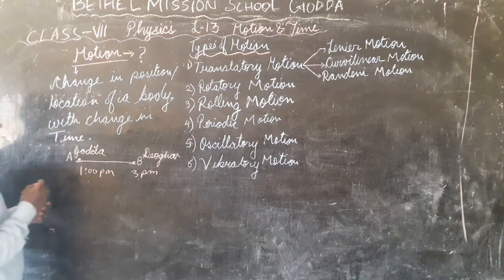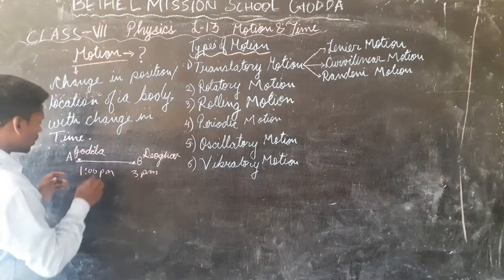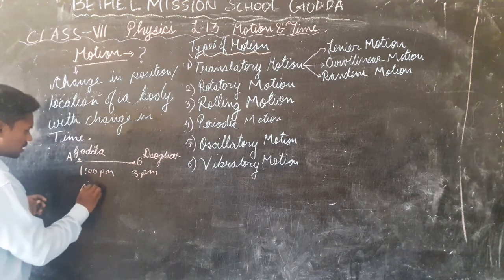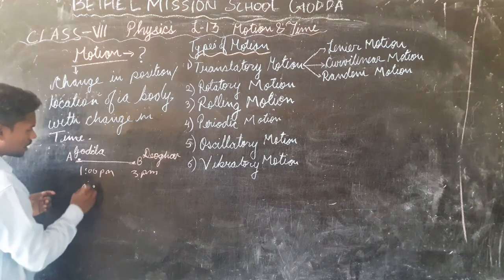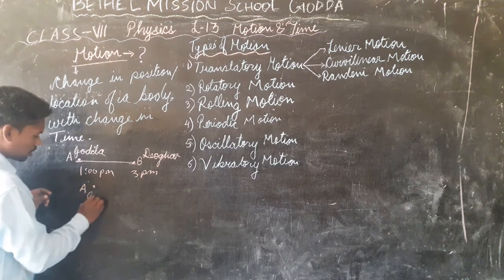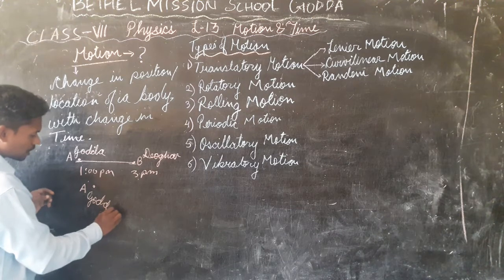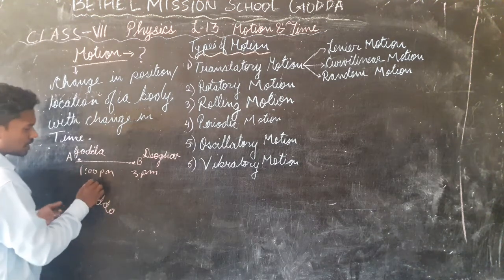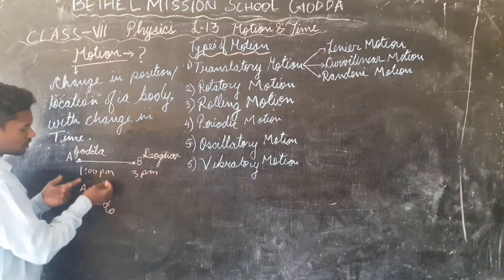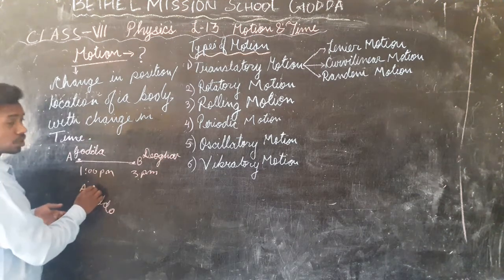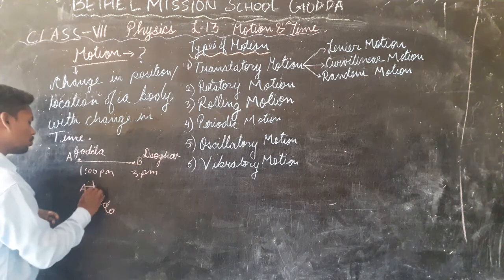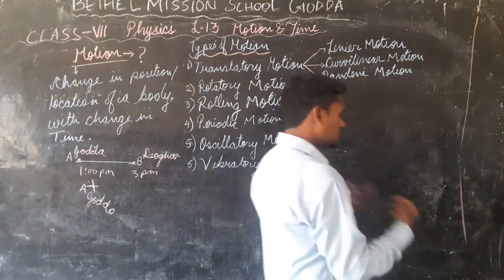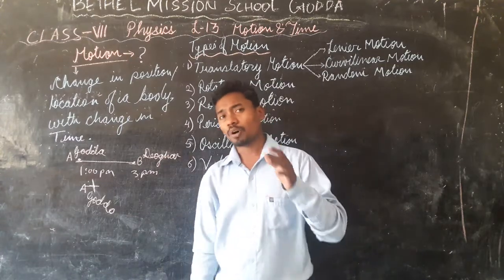Okay? But if at 1 p.m. the body was at A, body A was at where? At Buddha only. Same place. At 5 minutes also it was here, 10 minutes also it was here in Buddha, 3 minutes also it was here in this place only. Means it did not move from this place. So in this case we see that the body is at rest.